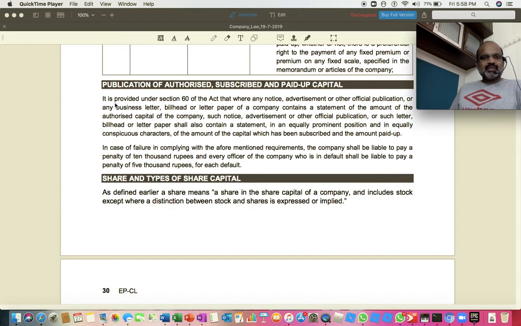If you could see, it is provided under section 60. It's a very important section.